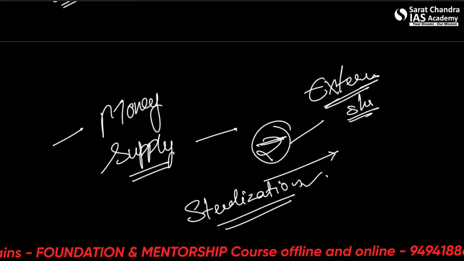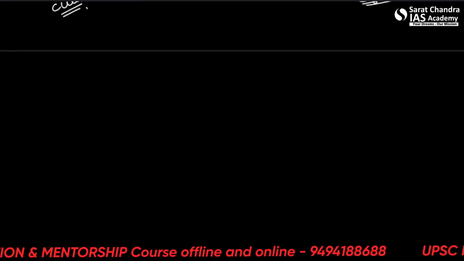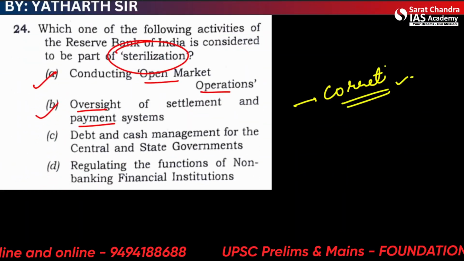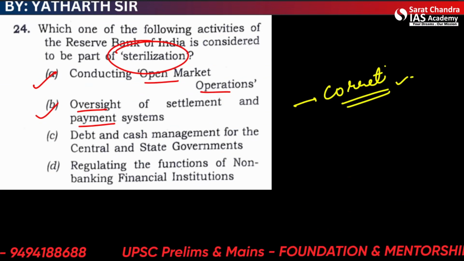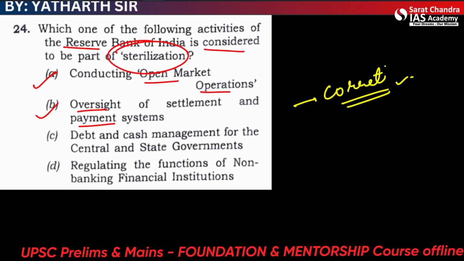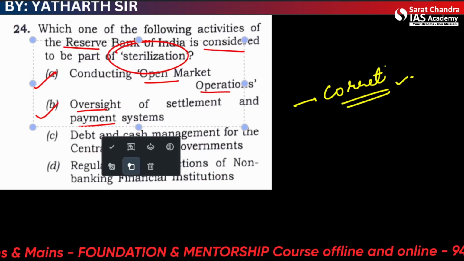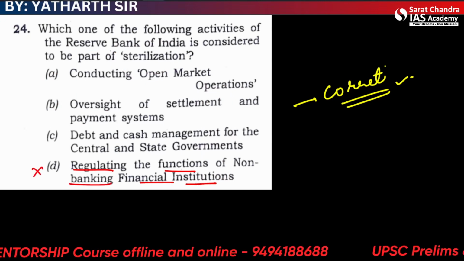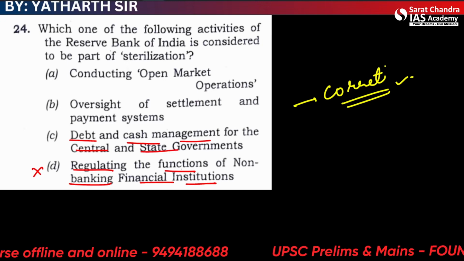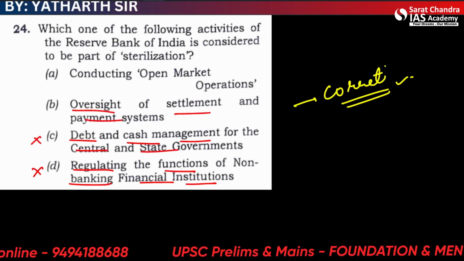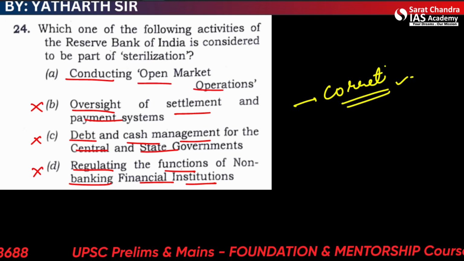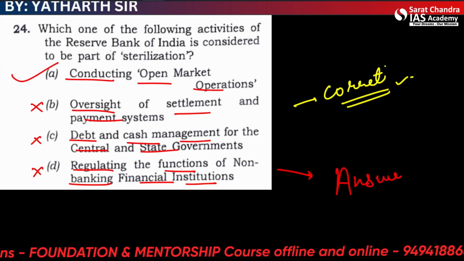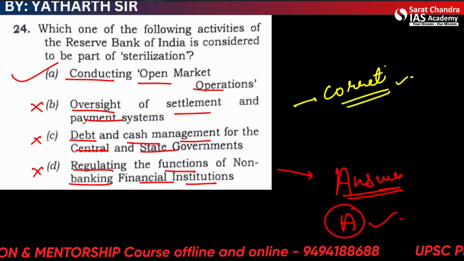All right. So what will be the answer here in our question? Which of the following activities of RBI is considered to be part of sterilization? Okay, so let's see one by one. Regulating the functions of non-banking financial institutions, no. Debt and cash management for the central and state governments, no. Oversight of settlements and payment systems, no. Conducting open market operations, selling bonds, yes. Okay, so the answer will be A.